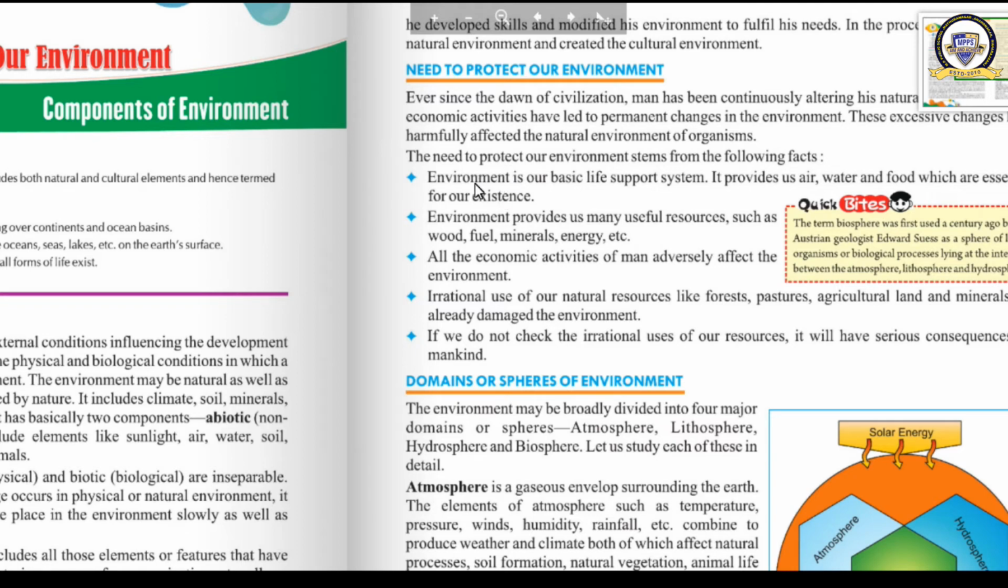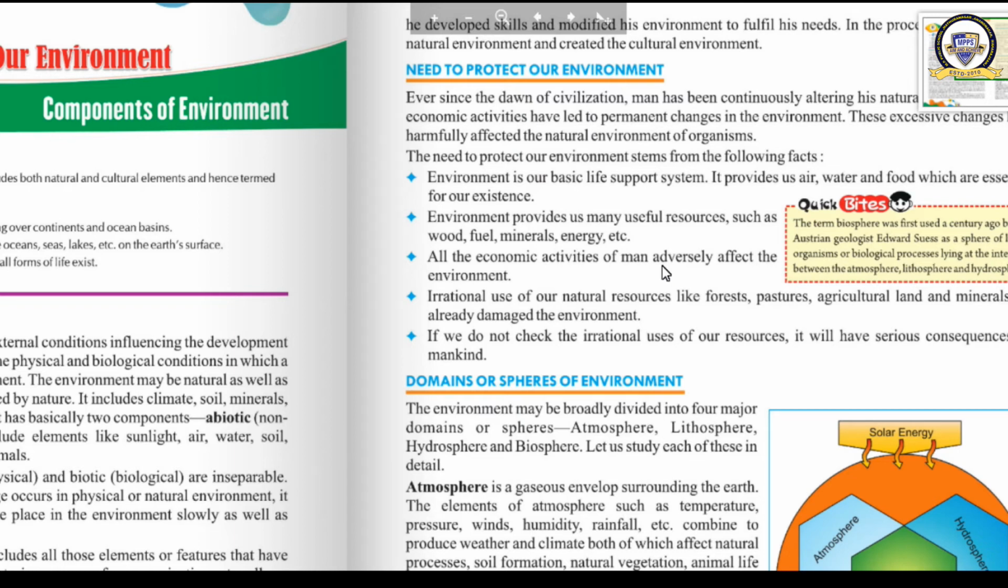Next reason, environment provides us many useful resources such as wood, fuel, minerals, energy, etc. First of all, I told you that it supports our life by providing air, water, etc. Number two, it gives us many useful things also, so that we can develop ourselves, like wood for our various needs, fuel, then mineral, energy, etc. That is also a reason for which we must conserve the resource. We must protect our environment.